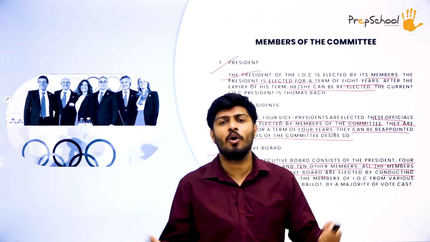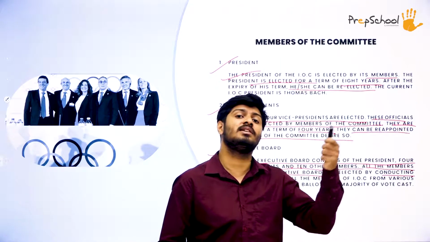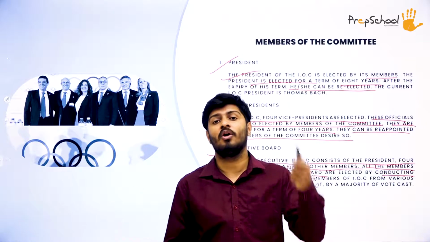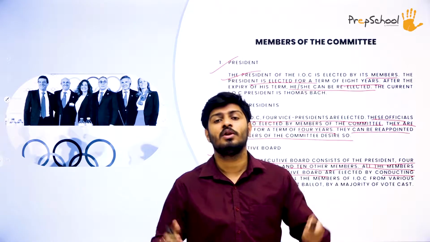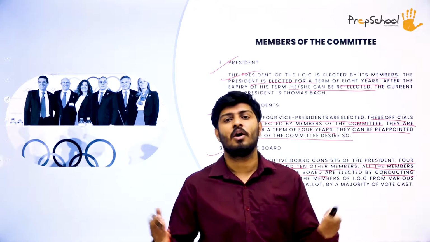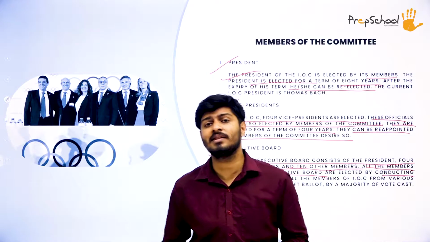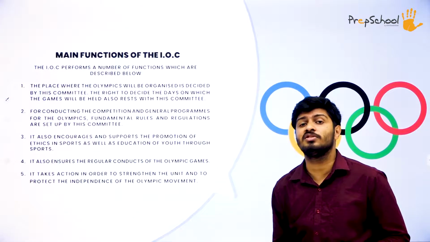So the whole membership of the Indian Olympic Association and International Olympic Committee depends on vote casting. The voting system is used to elect all these executive members, the president and vice presidents of the International Olympic Committee. Having said that, let's move on to our next topic, that is the main functions of I.O.C.